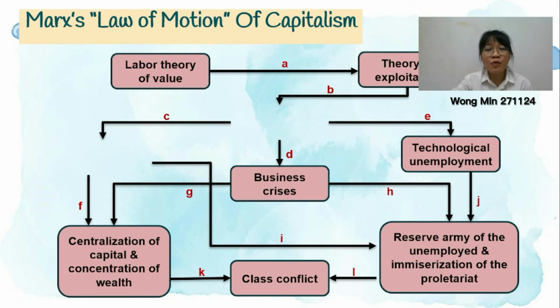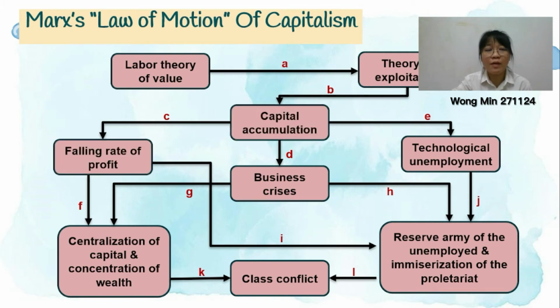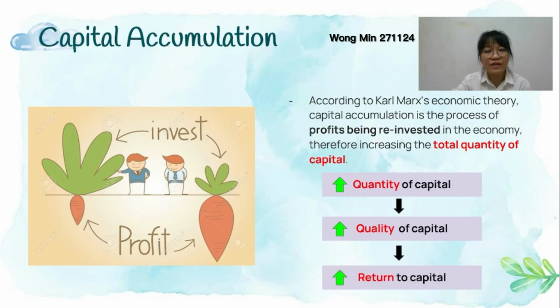So I will continue with my part to discuss capital accumulation and the falling rate of profit by Marx's law of motion. First of all, we would like to know what capital accumulation is. Capital accumulation's basic definition is an increase in assets by investment or profit. But according to Karl Marx's economic theory, capital accumulation is the process of profit being reinvested in the economy, and it will increase the total quantity of capital.